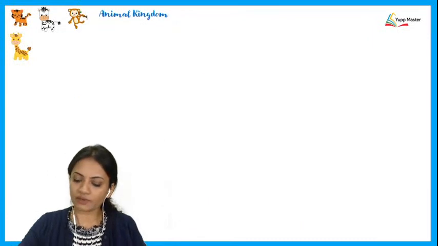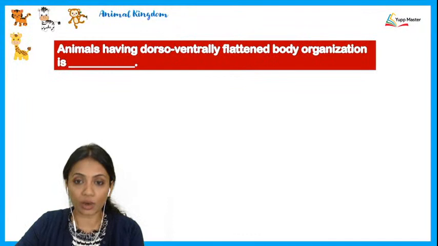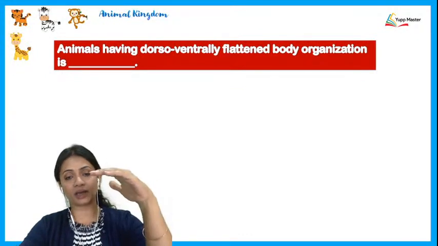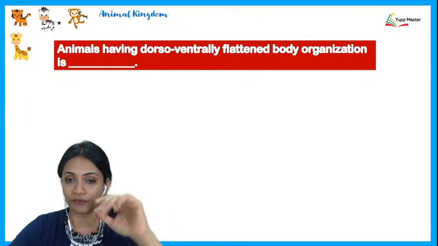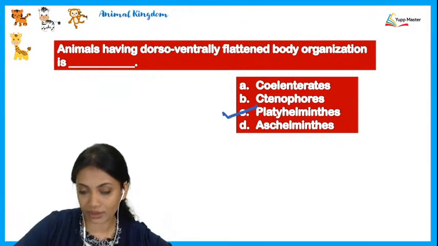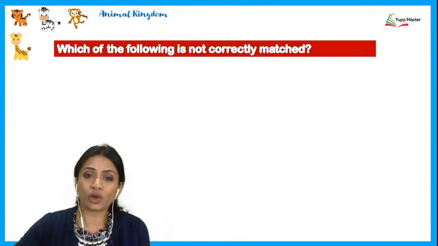Alright, next: animals having a dorso-ventrally flattened body organization are. Dorsal means the part above and ventral means the part below. Both being flat would be found in flatworms, that is, the Platyhelminthes. That is option C. Alright. Which of the following is not correctly matched?